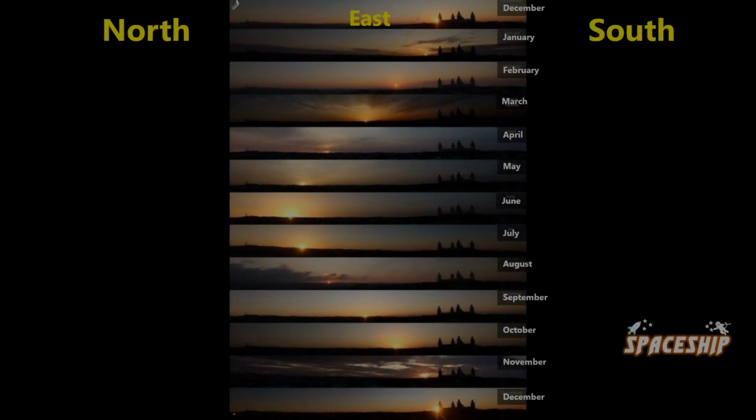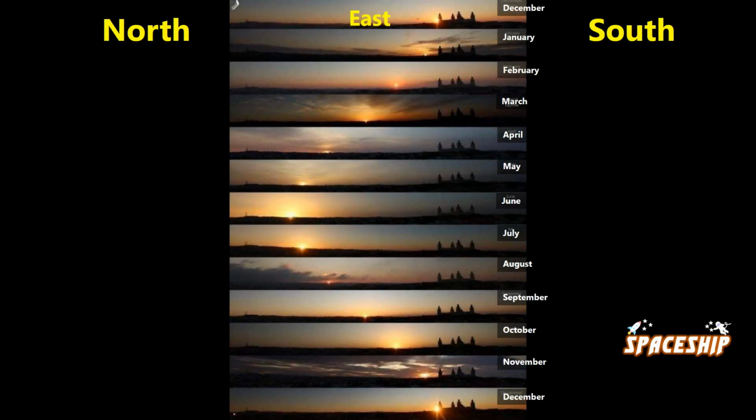Take a look at this beautiful composite picture made by an astrophotographer. It shows the position of the sunrise in different months of the year, taken from the same location in the northern hemisphere. If you notice, in the months of winter, that is during the months of December, January and February, the sun rises more towards the south of east. As months progress, it moves slowly towards the north of east.